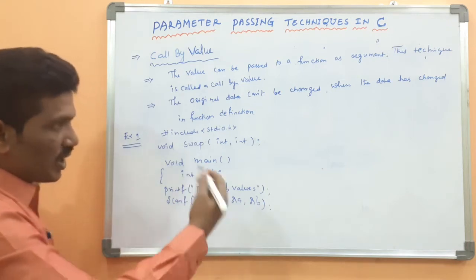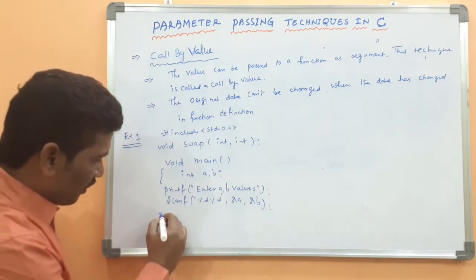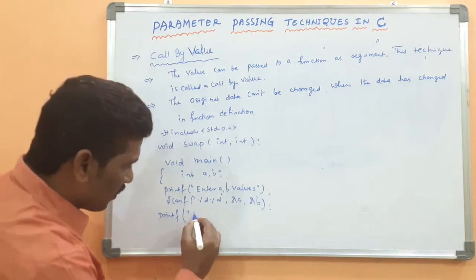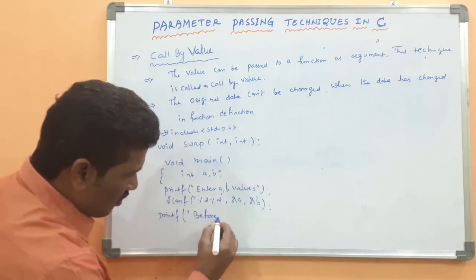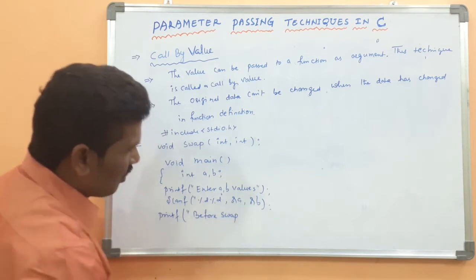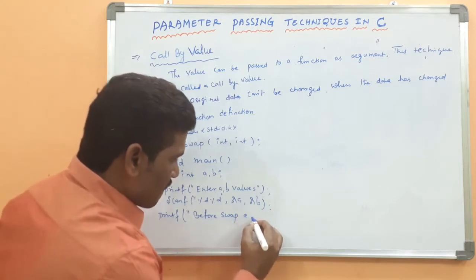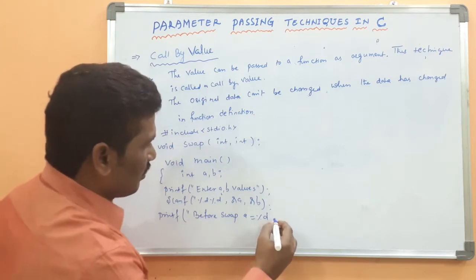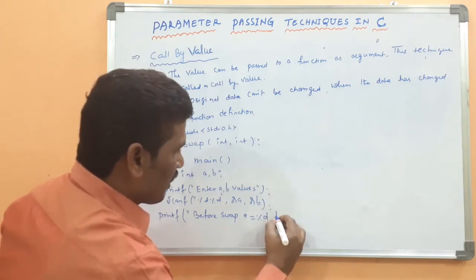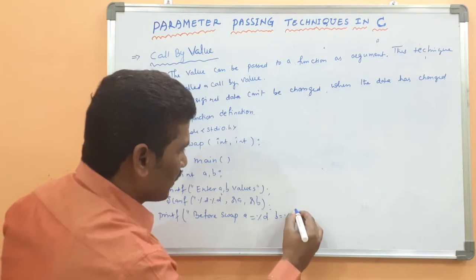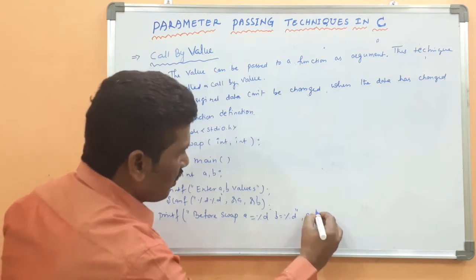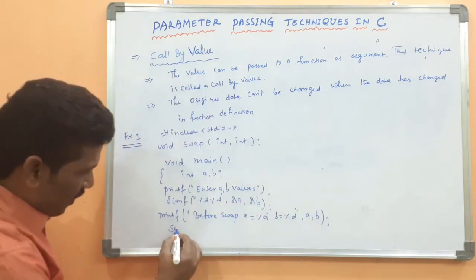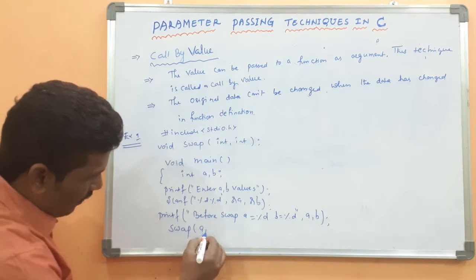After that, before I display the a value and b value, printf "before swap, a equal to percentage d, then b equal to percentage d", then a comma b. Then after that I call the swap function, swap a comma b.